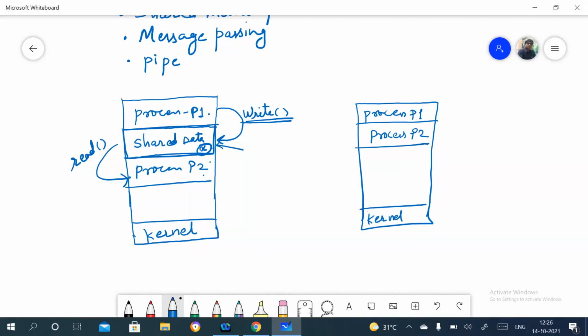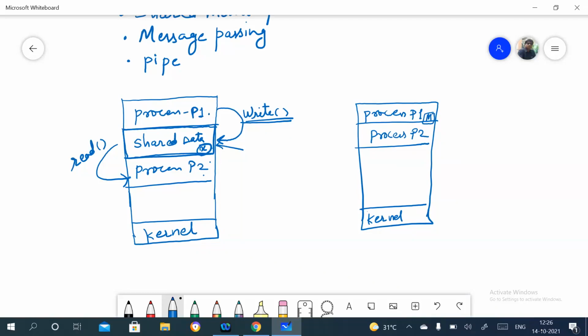Because these are cooperating processes, they need to communicate. Suppose P1 wants to send a message M to P2. How will it send?